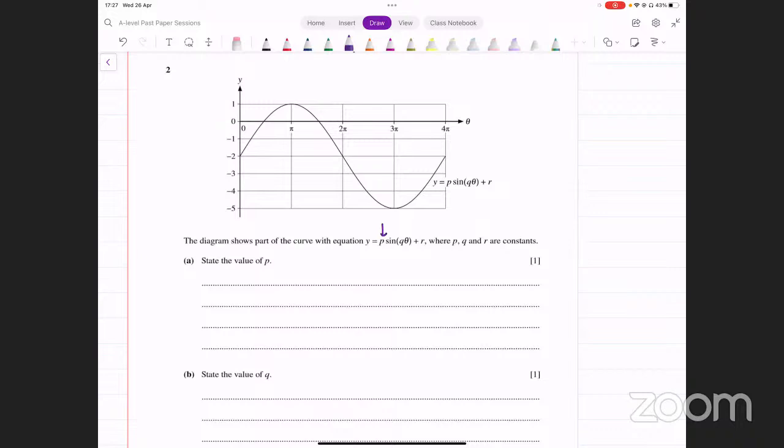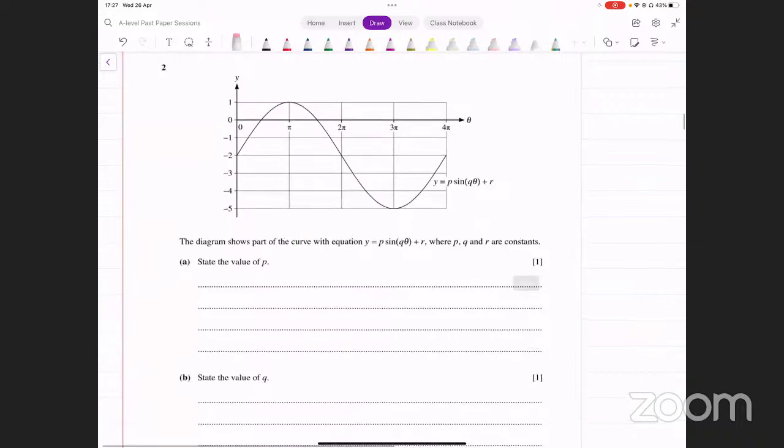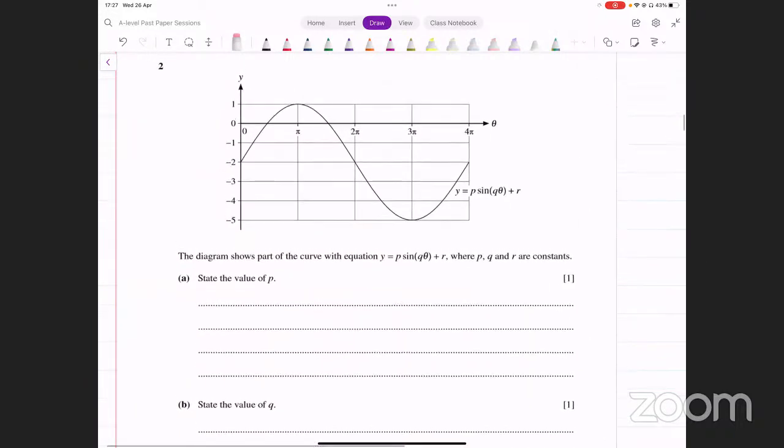outside sine here. Now remember what it affects in a trigonometric graph. Sine के graph का जो amplitude होता है वो वैसे क्या होता है, 1 होता है, right? क्योंकि अगर आपके पास ये function है y equals sin theta, इसके बाहर कोई number नहीं है, तो इसका मतलब है 1 होता है. अगर 1 के अलावा कोई और number आ जाए, for example p here, that becomes the amplitude of the graph.